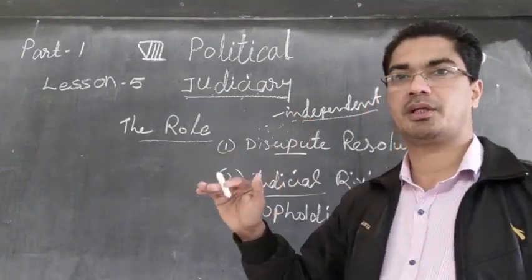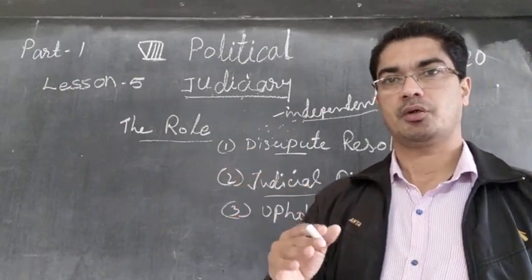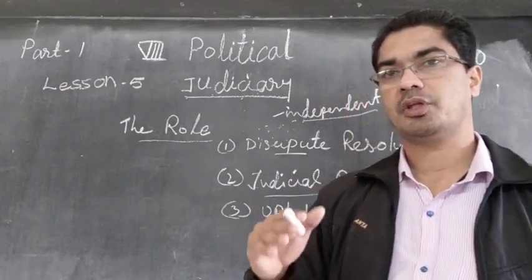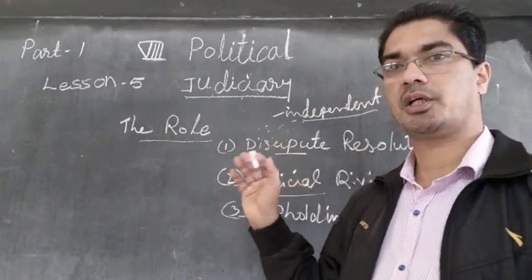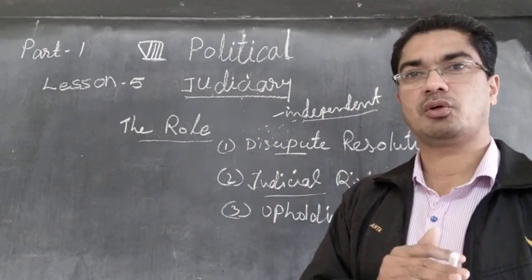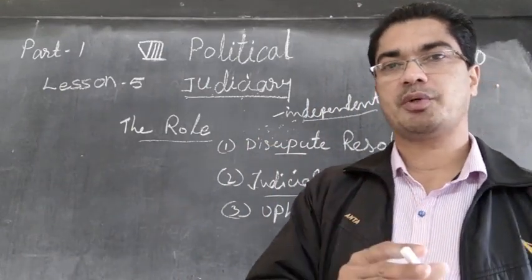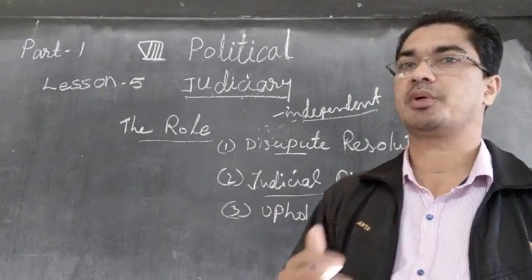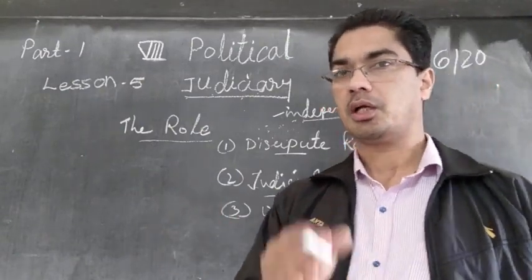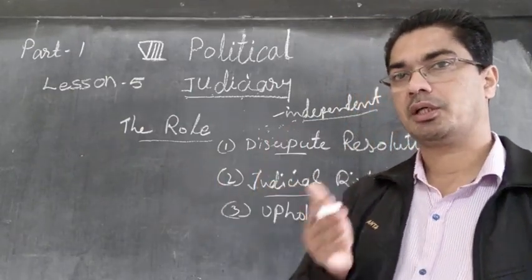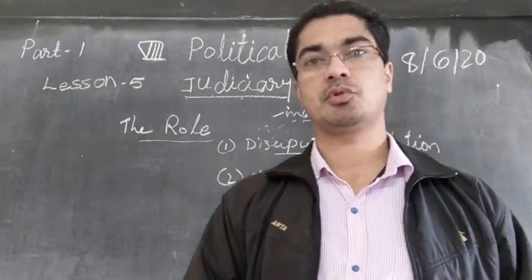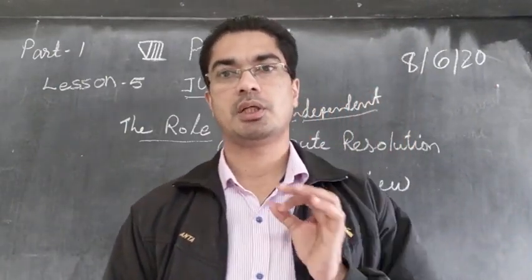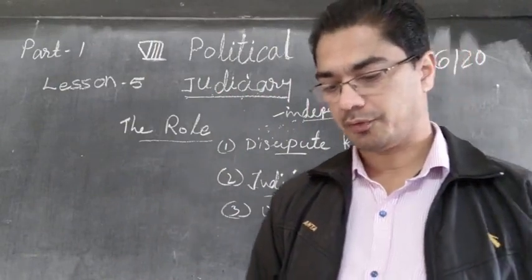The judiciary is completely independent. The legislature cannot say we are the ones making law, therefore we are more powerful. They cannot say that. They make the law, and the court will find out whether everybody is obeying this law or not. So if the ministers are making the law, it does not mean that the minister does not have to follow the law. The minister also has to obey the law which he himself is making. And if he is not obeying, the judge will say you are guilty, you will be punished. So the powers are separated and it is not with the same person. Therefore independence in the judiciary is available there.